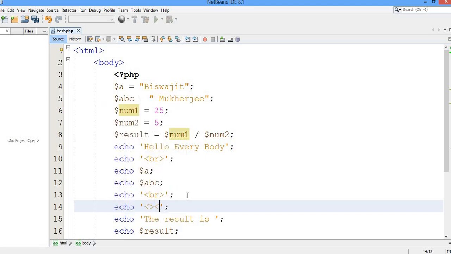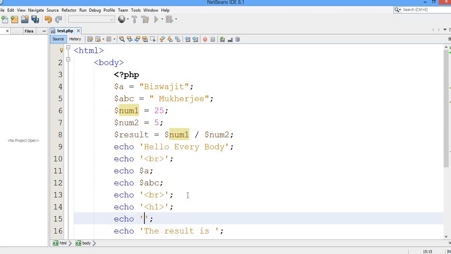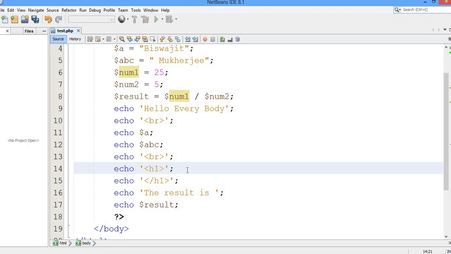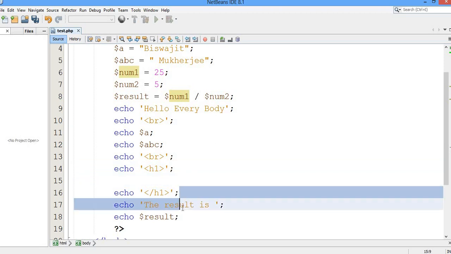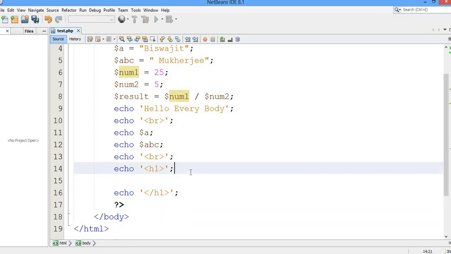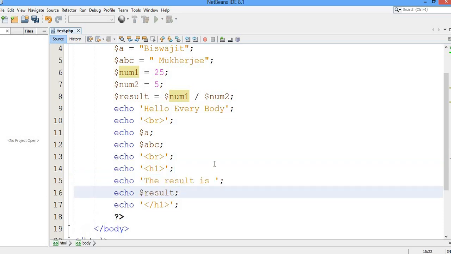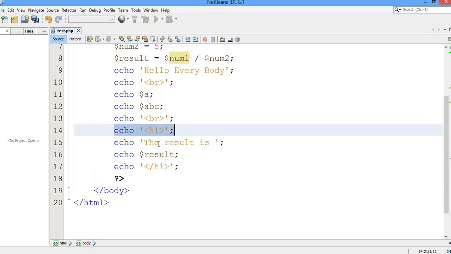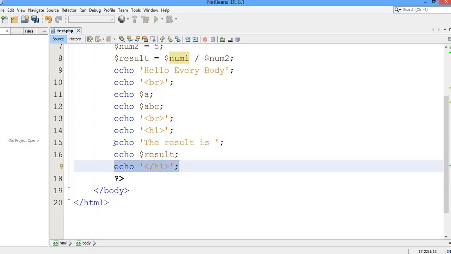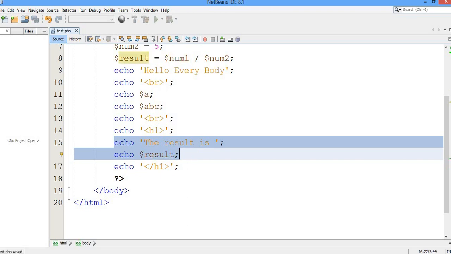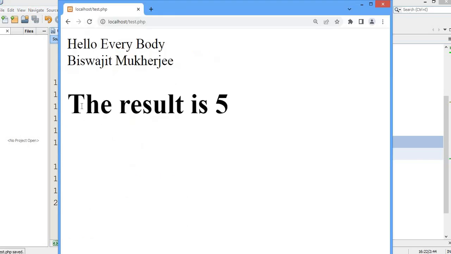Now here I will write H1 heading, and I'll close the H1 heading. Inside this H1 heading tag I'm going to print the result. Now let me show you how it will work. Now you can see the result is 5.